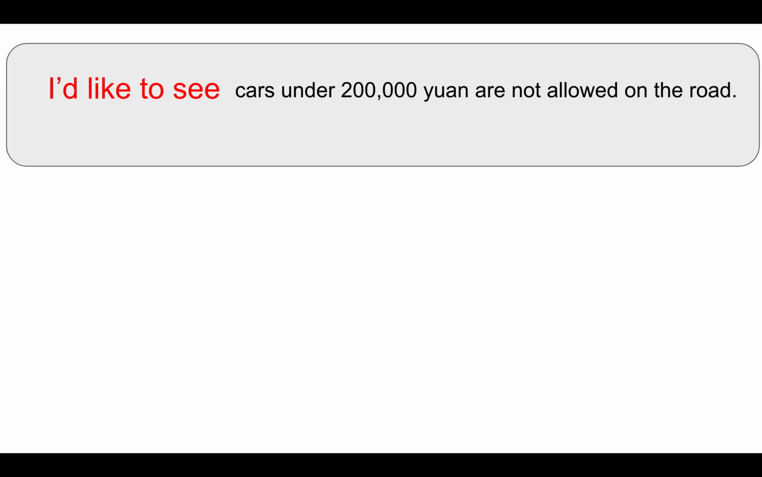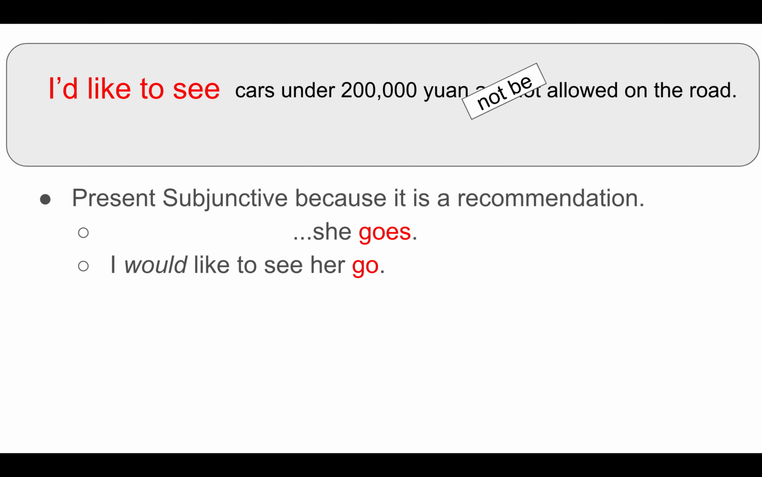And my last example is I'd like to see. So I'd like to see cars under 200,000 yuan be not allowed on the road. Again, the rule here is that the present subjunctive is used because it is a recommendation. So normally we would say "she goes," but if I say I would like to see her go, we change "goes" to "go," and of course "her" because I see her, so my pronoun is the objective form.